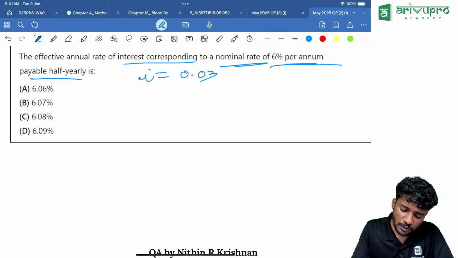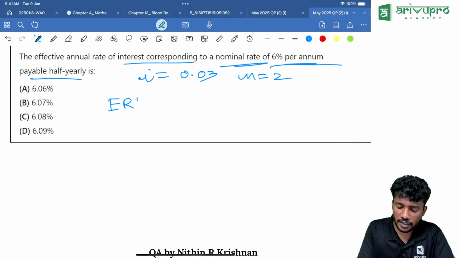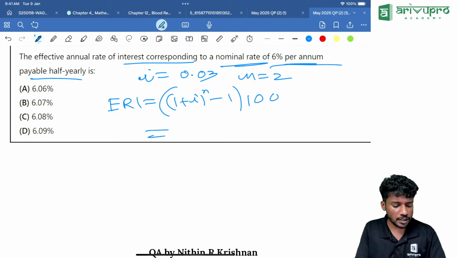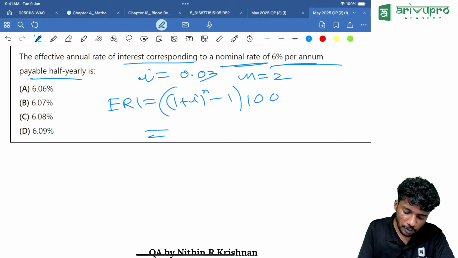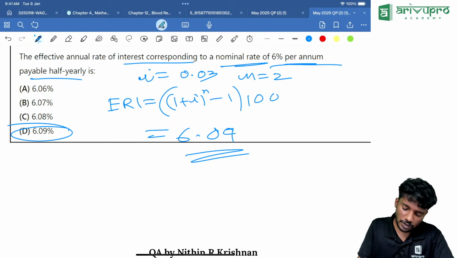Then the n value is how much? n value will become 2. Then effective rate of interest, ERI, is equal to (1 plus I) the whole raised to n, minus 1, into 100. How much are you getting? 1.03 into equal to, minus 1, into 100. How much is the answer? How many of you got 6.09? That is the answer, 6.09.